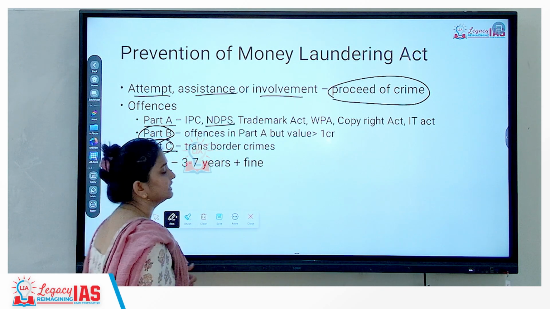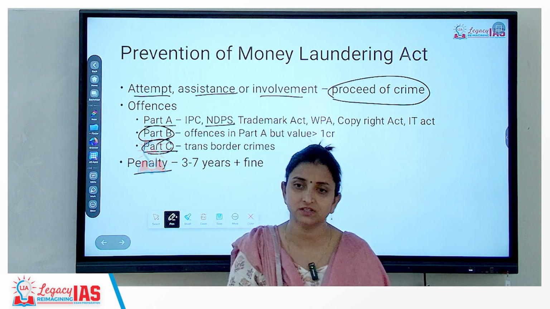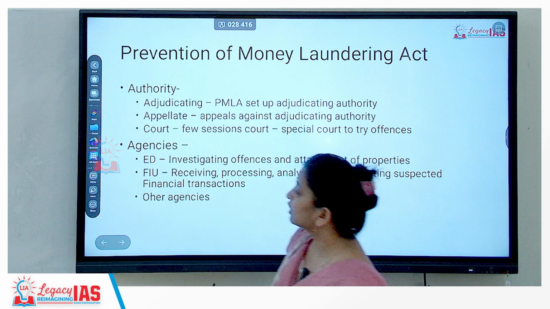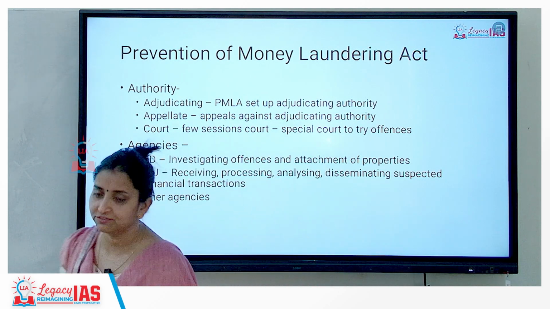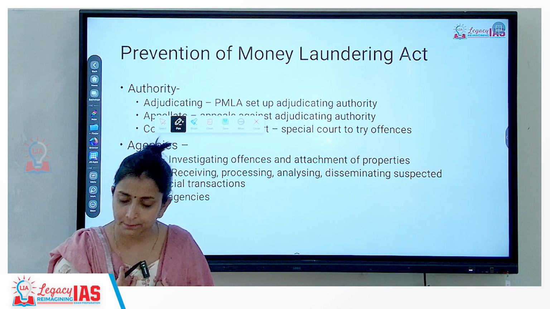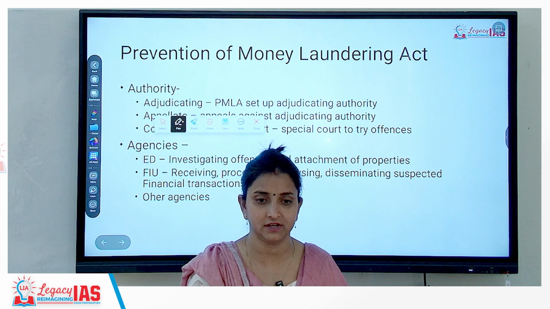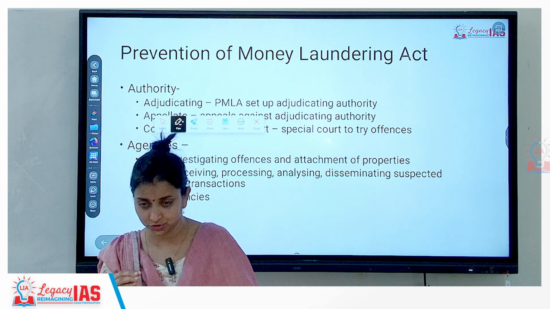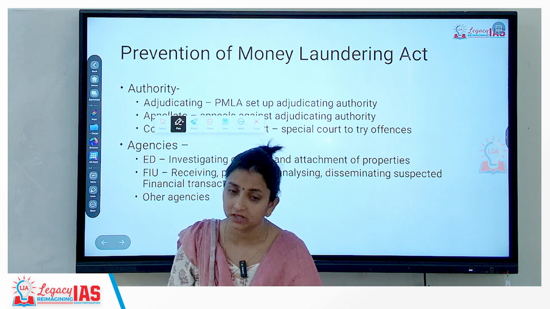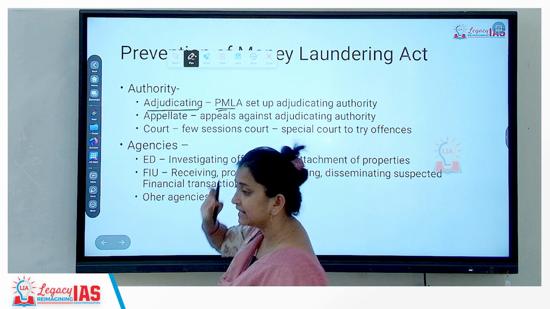What is the penalty? Depending upon how severe the offence is, the penalty can range from 3 years to 7 years with or without fine. Okay? Now, talking about the authority, under PMLA we have an adjudicating authority, which says that under PMLA, I will be the judge. So, the investigation will be carried out by the Enforcement Directorate. But when it has to be decided whether the investigations have been correct or not, we have the adjudicating authority, which is created under PMLA itself.